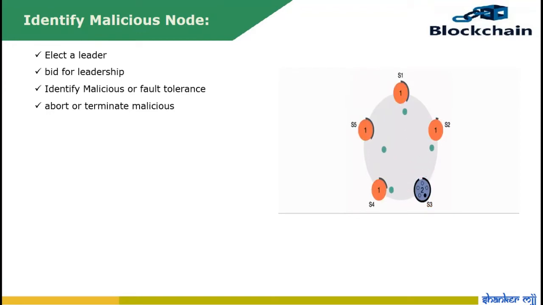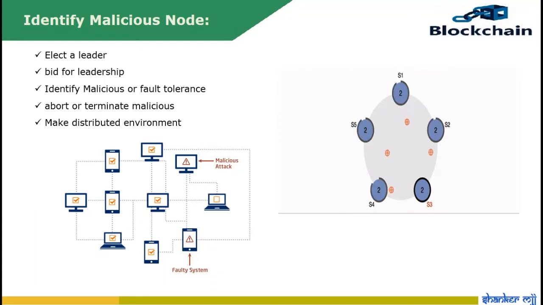Then step 4: in such a case, it's important to come to a decision if any node is not following the protocol, making its own protocol and creating a faulty network, and all nodes decide that this node is malicious. Hence, we have to abort or terminate the malicious node in this network. The disadvantage of malicious or faulty nodes is that people can crash the work in a faulty way, which is the main difficulty. In step 5, in this kind of distributed environment, our objective is to ensure reliability, which means ensuring correct operation in the presence of faulty individuals.